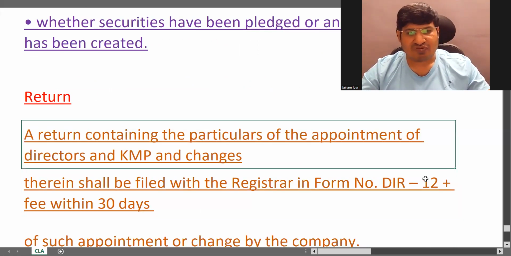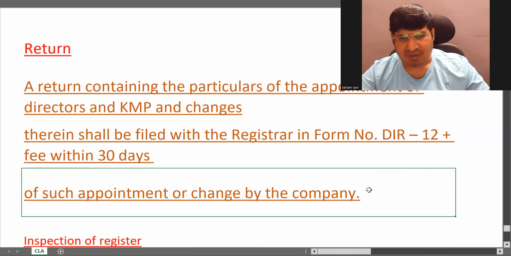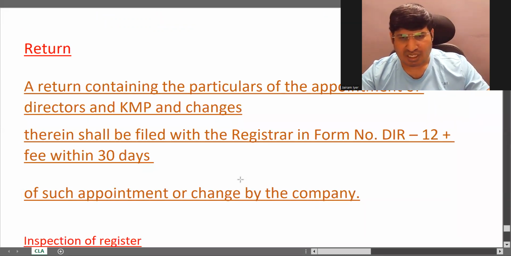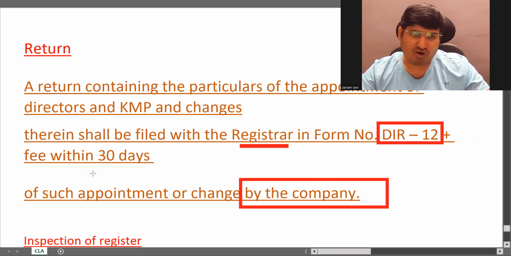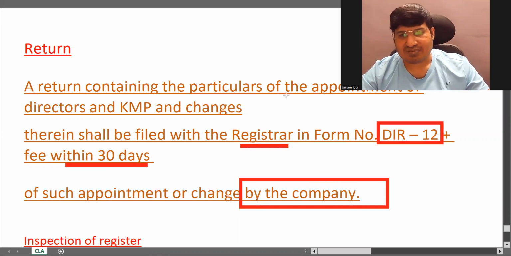So whenever you are appointing a director or KMP, this is basically filed by the company. With whom? With the registrar. What is the name of the form? DIR 12. And within how many days? Within 30 days of appointment.